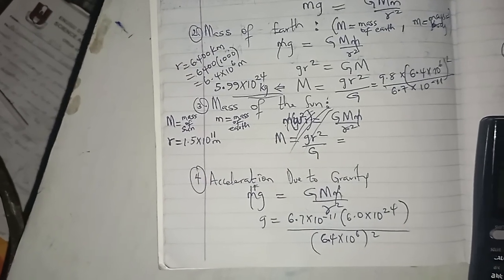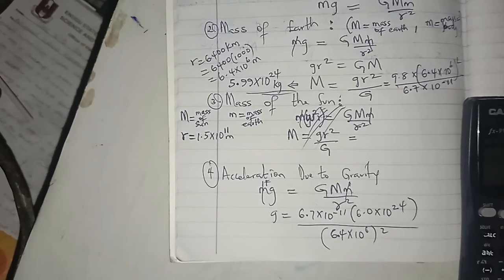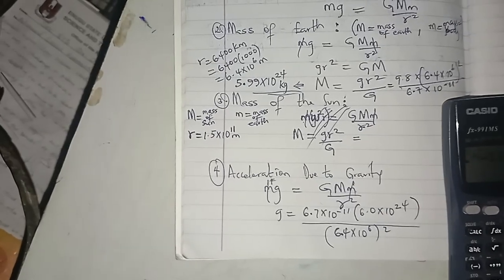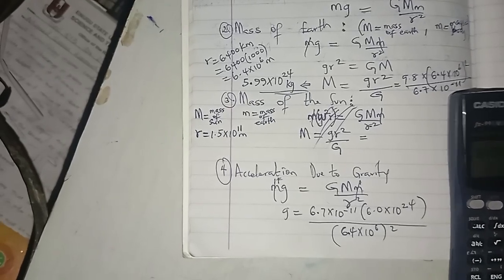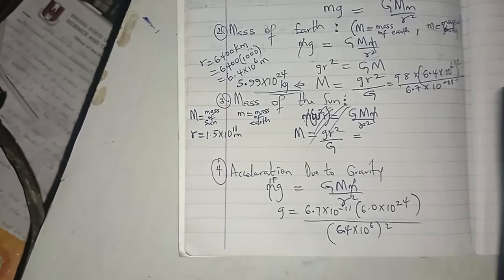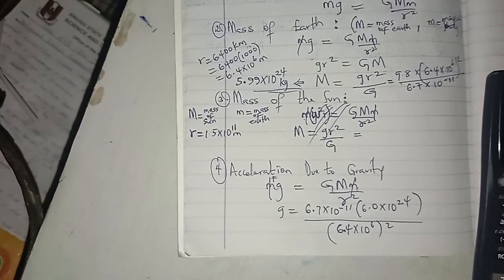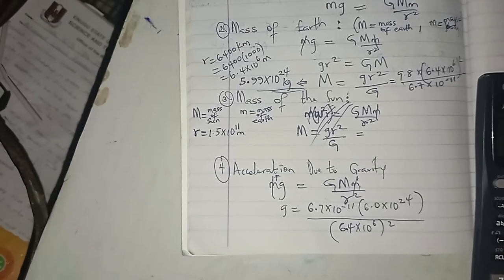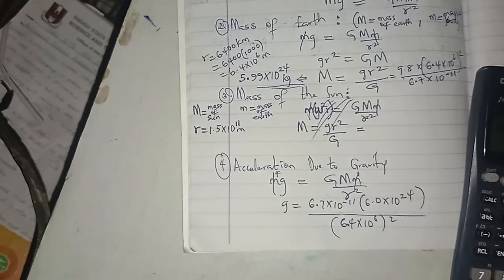So if I do 6.7 times 10 raised to the power minus 11 times 6.0 times 10 raised to power 24, now divided by 6.4 times 10 raised to the power 6 times 6.4 times 10 raised to the power 6.